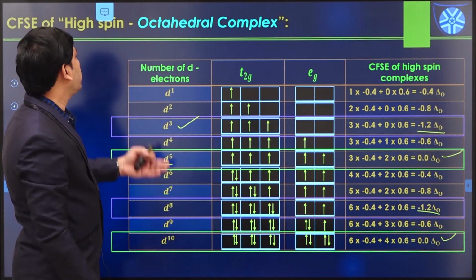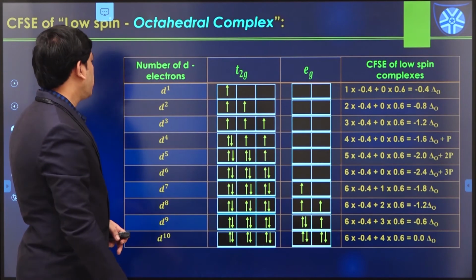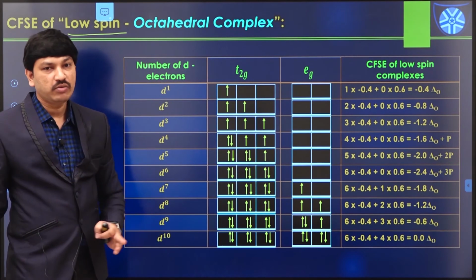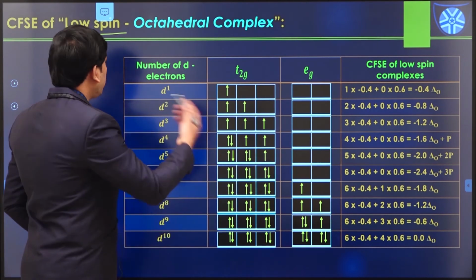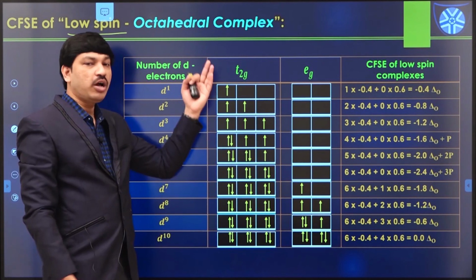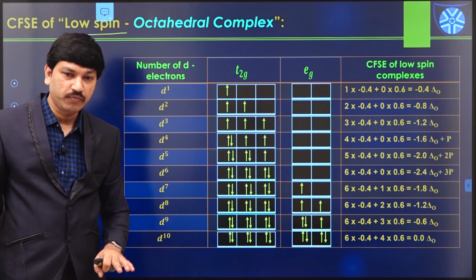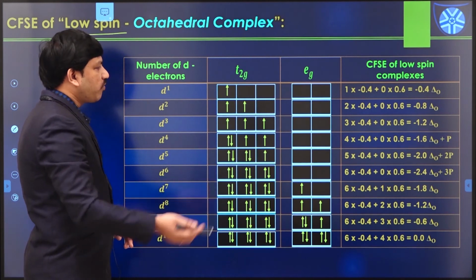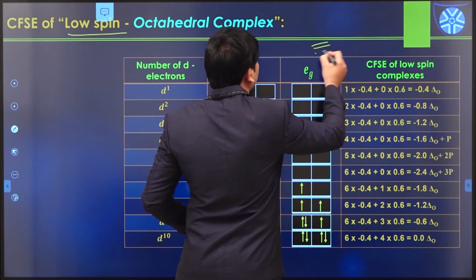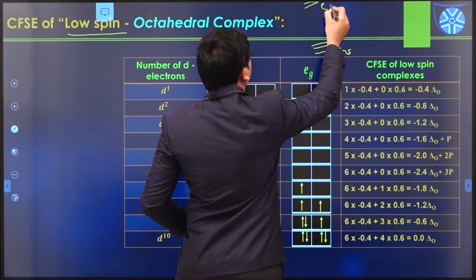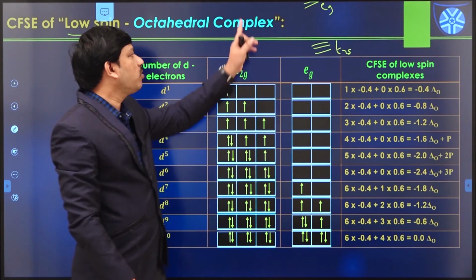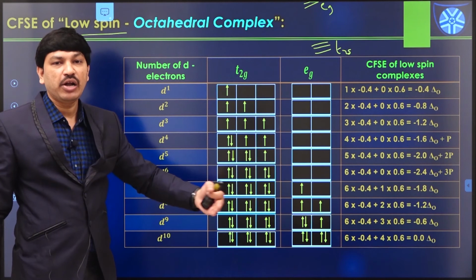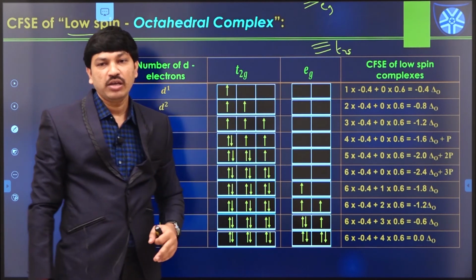Similarly, we can also calculate the CFSE value for low spin complexes, and these are the CFSE values of the low spin metal complexes. Low spin complexes are possible in the case of strong field ligands only. In the presence of strong field ligands, there is a huge energy gap between the t2g orbitals and eg orbitals. Therefore, first all the electrons enter into the t2g level. Once the t2g level is completely occupied, the remaining electrons enter into the eg level.